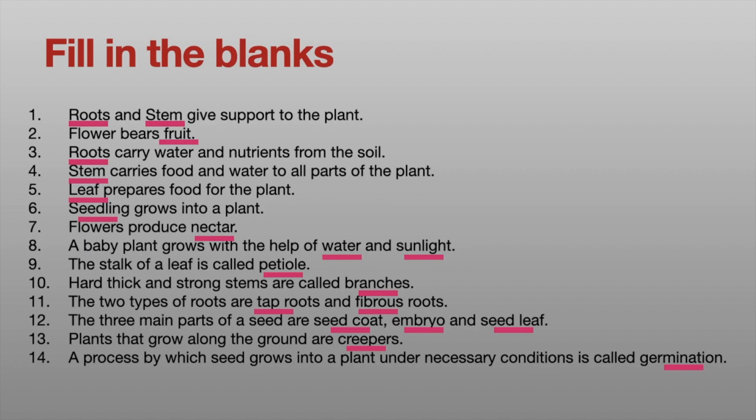The stalk of a leaf is called petiole. Hard, thick, and strong stems are called branches. The two types of roots are taproots and fibrous roots. The three main parts of a seed are seed coat, embryo, and seed leaf. Plants that grow along the ground are creepers. A process by which seed grows into a plant under necessary conditions is called germination.